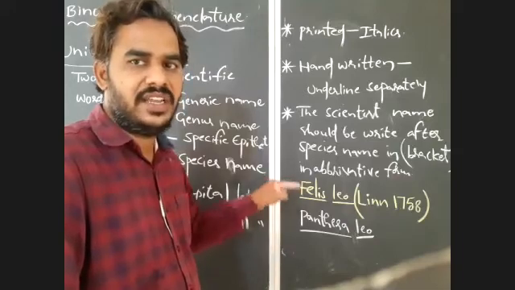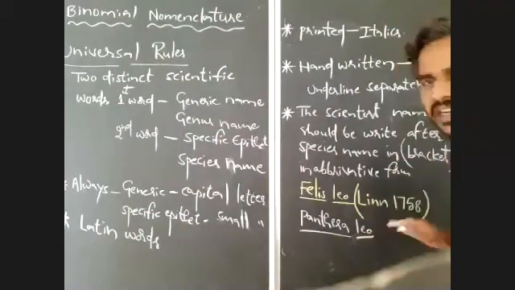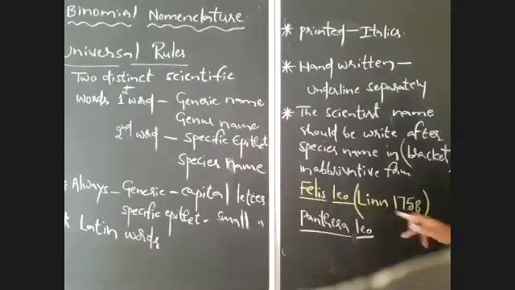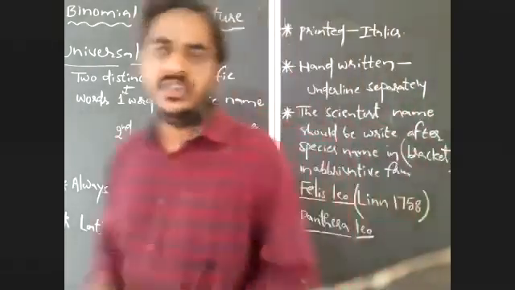You have to keep that in your mind. Is it clear? What does it indicate now? I wrote Felis leo Lin 1758 in bracket. What does it mean? Felis leo is the scientific name of lion. It was given by Linnaeus in 1758, but later this name was changed.